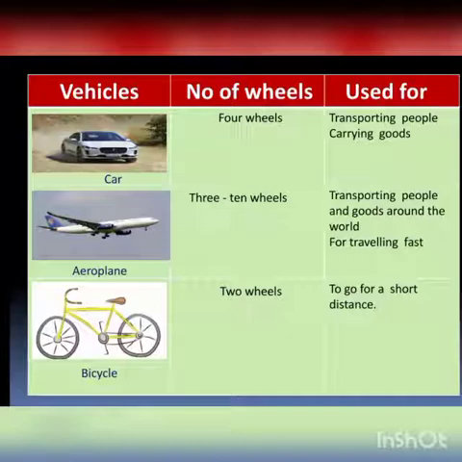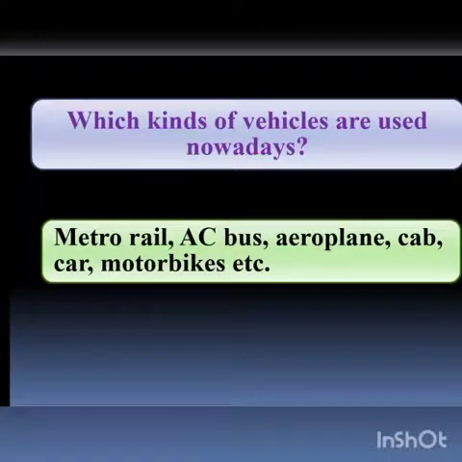Now you can see the image of a bicycle. It has two wheels. It is used to go for a short distance. So children, now think and tell. Here are some questions for you all. Let us see what will be the possible answers for these questions.